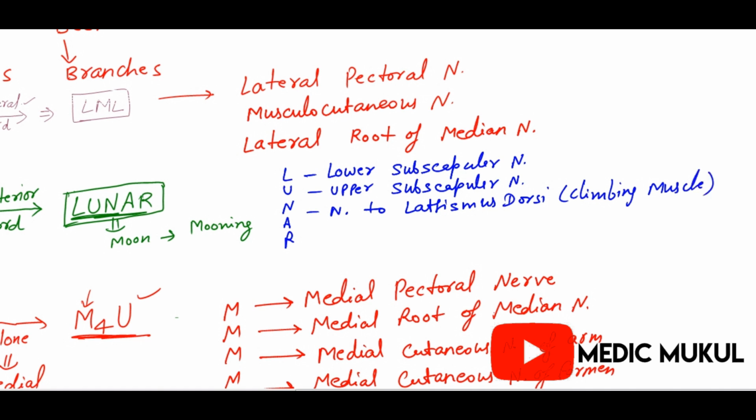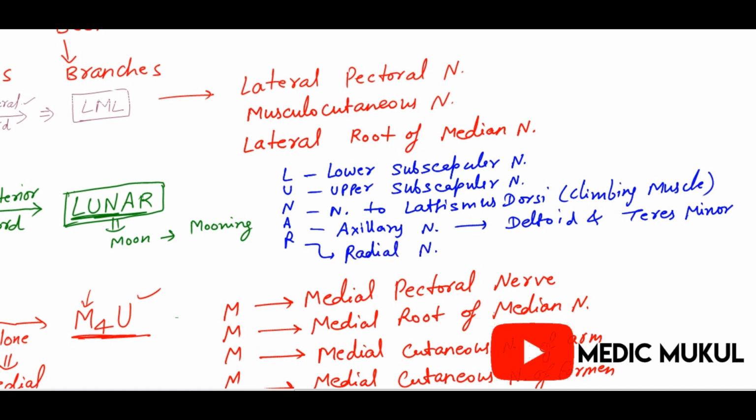Then A, what is A? A is the axillary nerve. The axillary nerve supplies the deltoid and the teres minor. So remember the R. R means we have the radial nerve. So this is our brachial plexus.